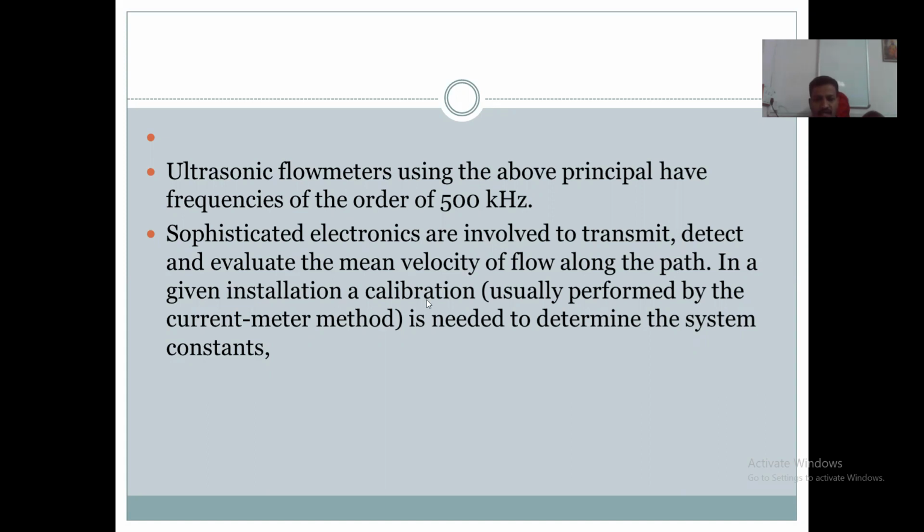In this ultrasonic method, sophisticated electronic instruments are involved for transmitting and detecting the flow path for evaluating the mean velocity of flow.